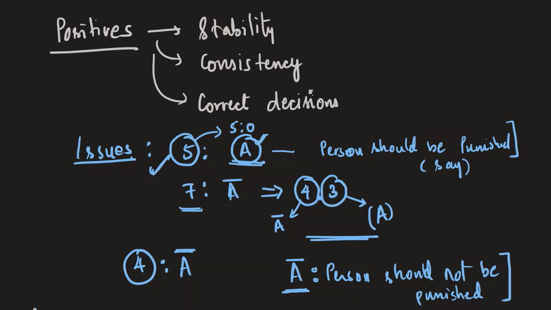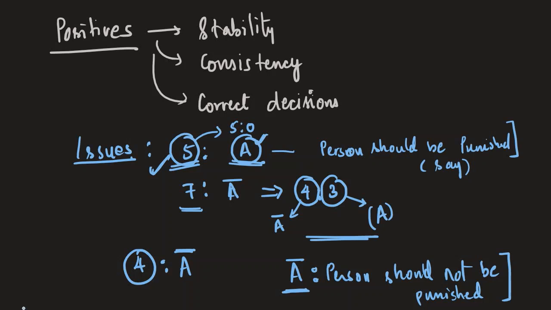So the only way is to go for a larger bench if this has to be challenged, and then again a similar question can arise there. So now, if such a decision is arrived at, let's say a 4:3 majority, then this decision can be doubted on the presumption that had the bench comprised different judges, let's say one judge from this previous bench, then this decision would have been different, right?